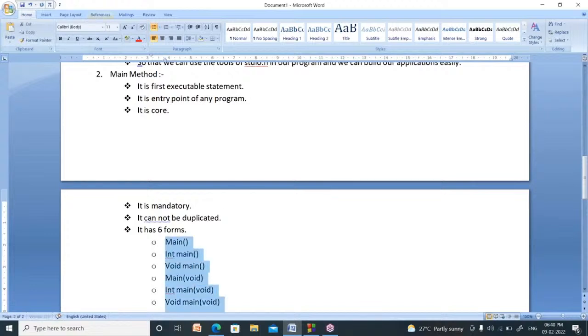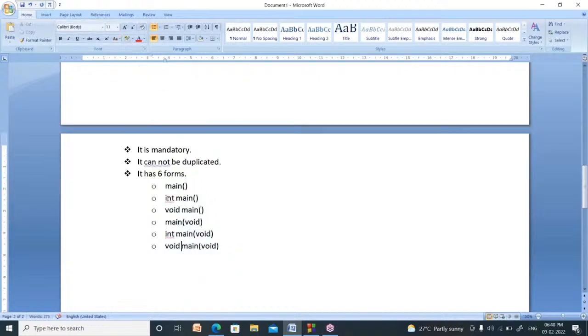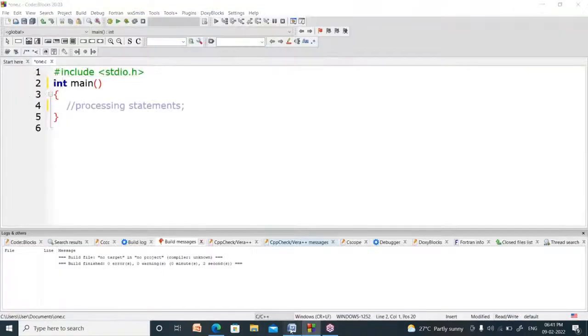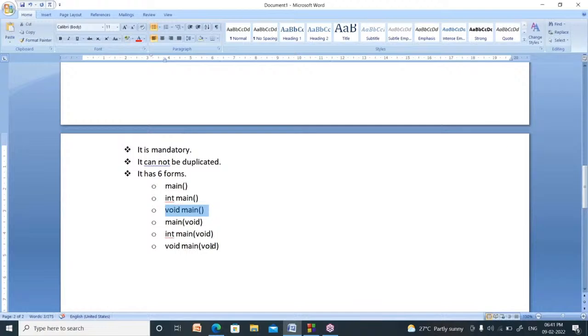Actually, C is a case-sensitive programming language. You should not use capital letters. int, void, main, all are lowercase letters only. So in a C program, a main method can be written in six models. Here I used which model? The second model. Or you can go for the third model, or the fourth model, or the fifth one, sixth one. Whatever you want to use, you can use. Nobody has a right to ask you. Now, your main method has how many forms?